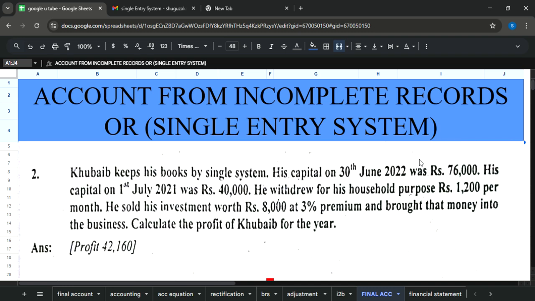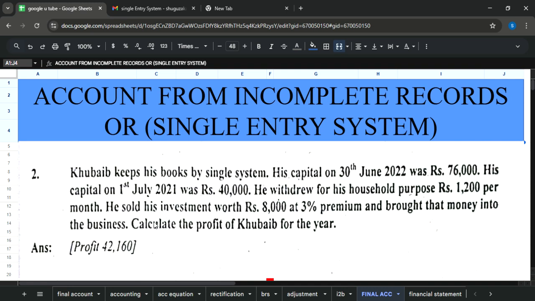Today's target is to solve question number 2. The chapter we are dealing with is accounts from incomplete records. Alternative name of this chapter is single entry system. The question starts from this and in just 4 lines the question ends.